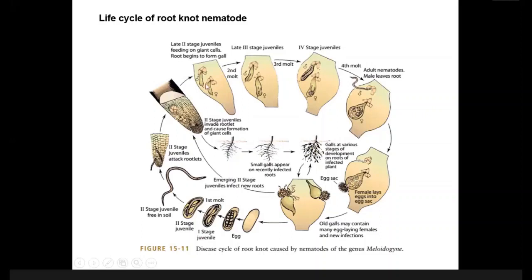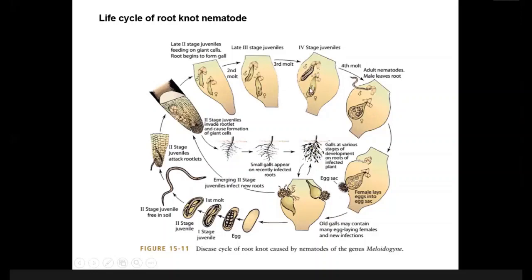So the second molting occurs inside this root. This is the root area, and these are the two nematodes. This one is the female, for example. This one is the male. Okay. After the second molting, the male nematode looks like this one. It becomes somewhat larger than the previous one, and the female is also somewhat larger. You can see here there are two of this structure. Those are the uterus. Okay. So the third molting occurs inside this root. After the third molting, the fourth stage juvenile is produced inside the root, and the female looks like this one, the male looks like this one.